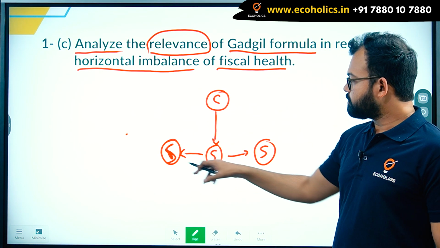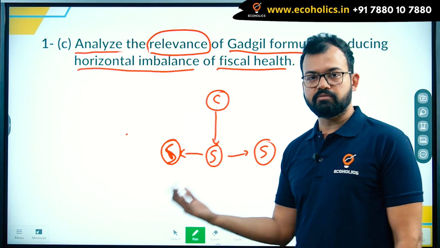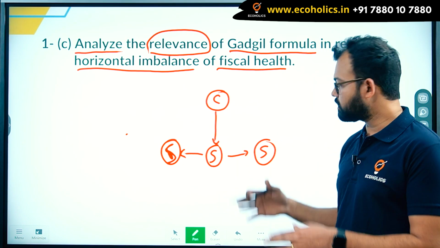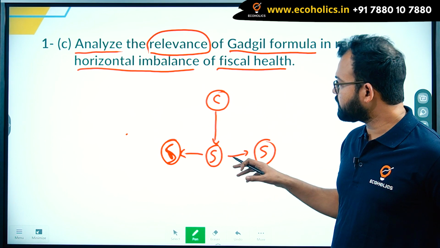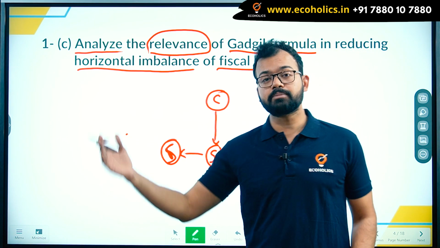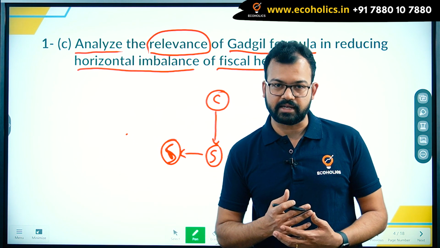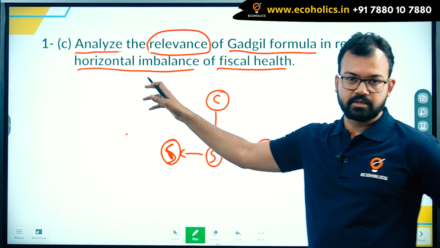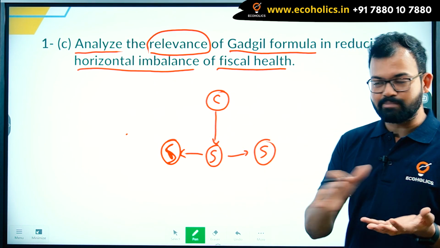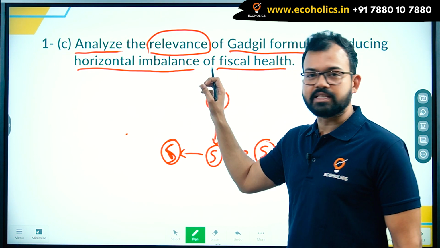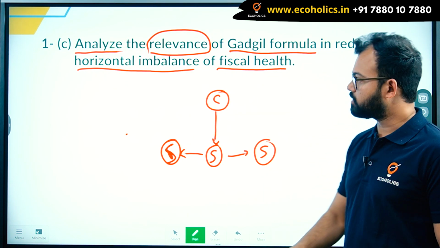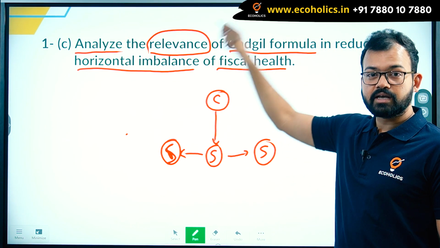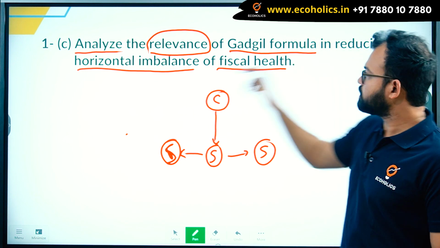So horizontal imbalance means, suppose for example Maharashtra, one of the most developed states, and if we talk about Bihar, Jharkhand or any other Bimaru state, Madhya Pradesh, Chhattisgarh, you will feel that one state is going at a faster pace and another state is not able to catch up in that area. Some states are good in some sectors, some in others, but there are imbalances. Don't take it otherwise if I take any example of a state, but here we have to discuss imbalances: why one state is growing faster, why another is not. So what you have to analyze is how the Gadgil formula's relevance was important in reducing the horizontal imbalance.